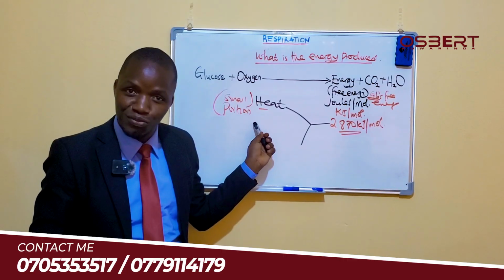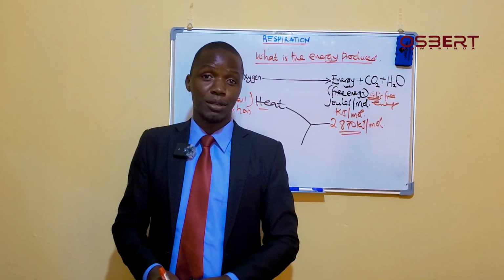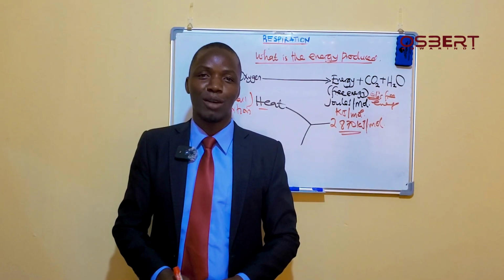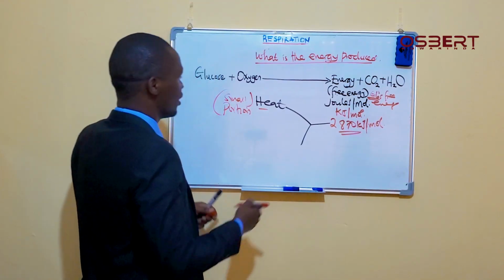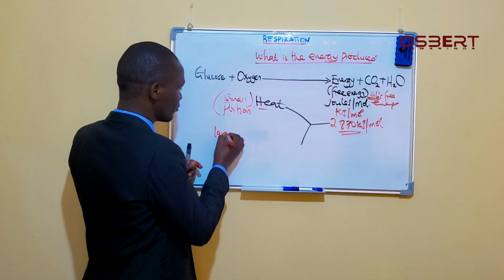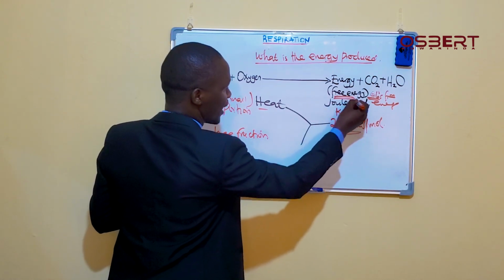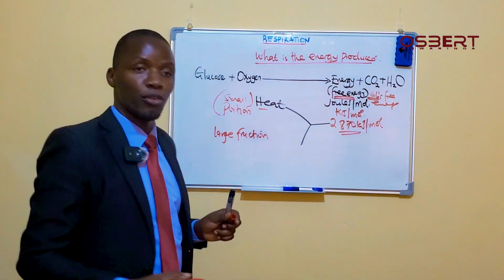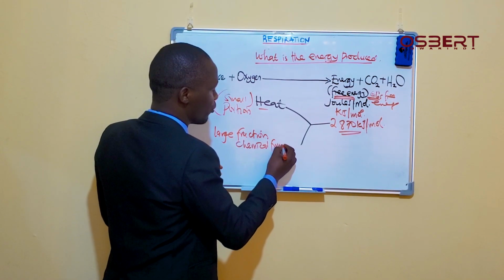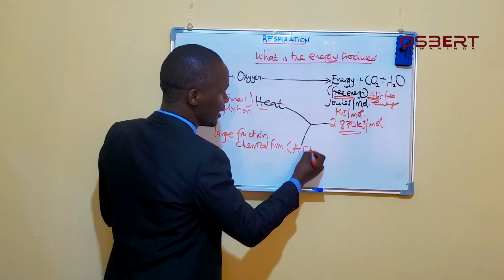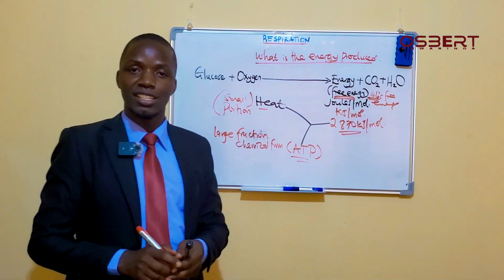heat energy. And then the one you want me to talk about, the one we call ATP. I think that's what you wanted me to talk about right away from the start. The other remaining part, the bigger fraction. That was a small fraction. Now the large fraction of this free energy is turned into a chemical form, and this chemical form is what we call ATP.